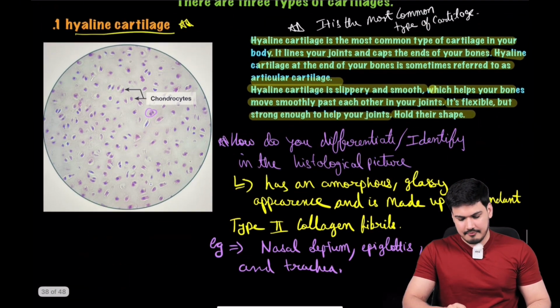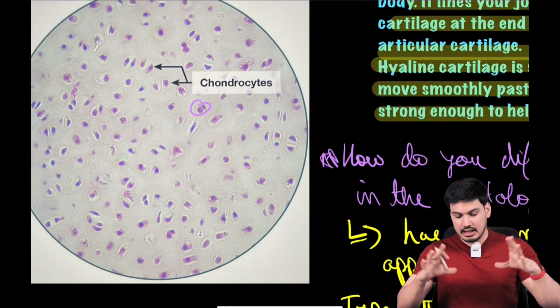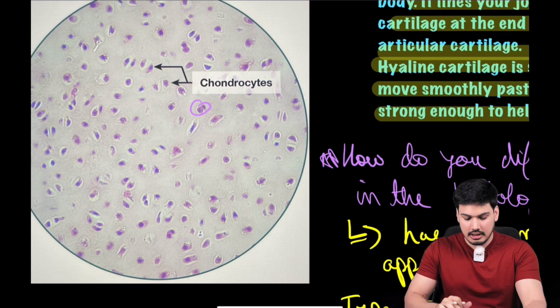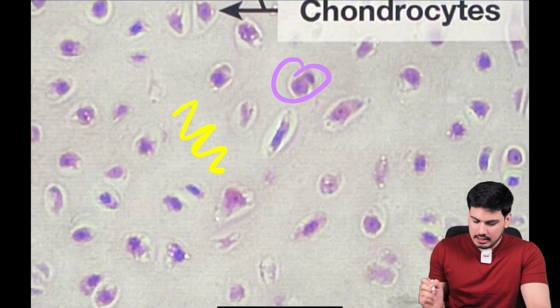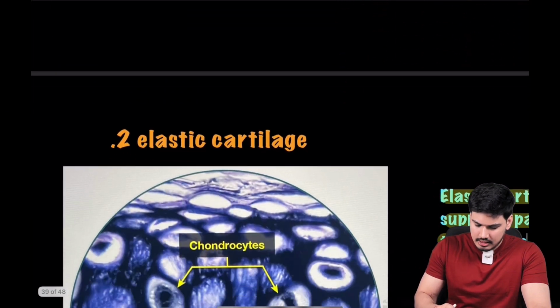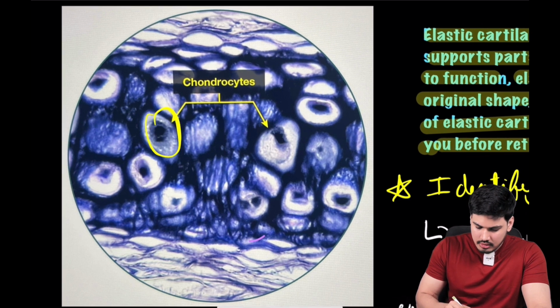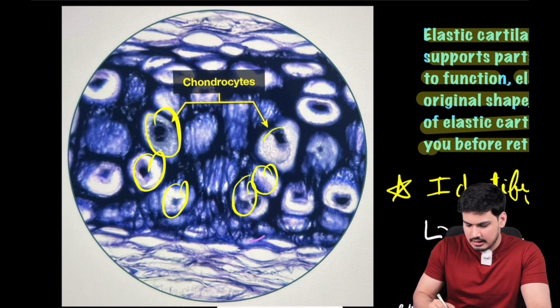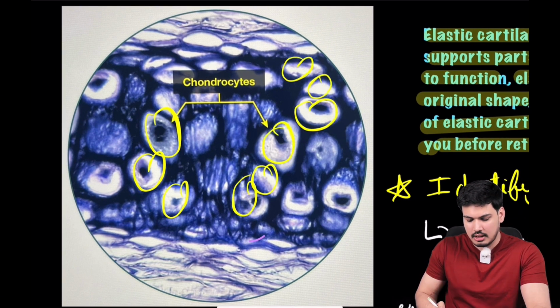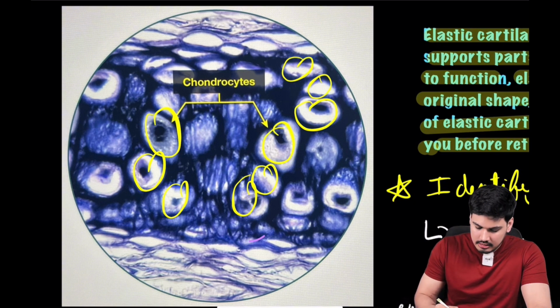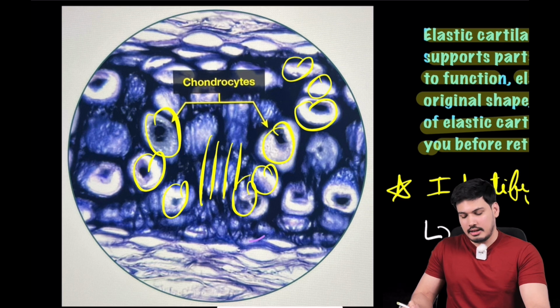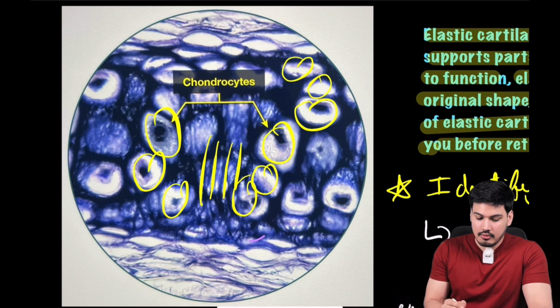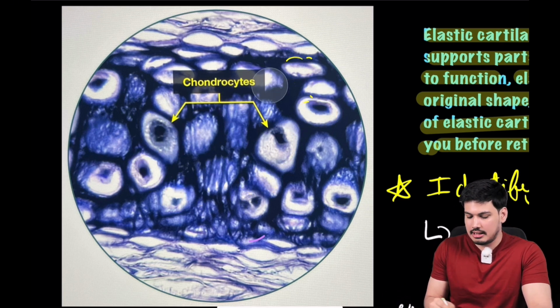If you see again, this is a big picture, so it is not that visible. But if we zoom in, we will understand that yes, there is this homogeneity in hyaline cartilage, there are chondrocytes, but if you look at the closer picture of elastic cartilage, you see there are many more chondrocytes. It looks more cellular, and then you see these dark purplish elastic fibers in the slide. So this is how you will distinguish elastic cartilage from hyaline cartilage.